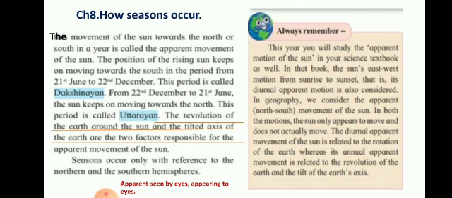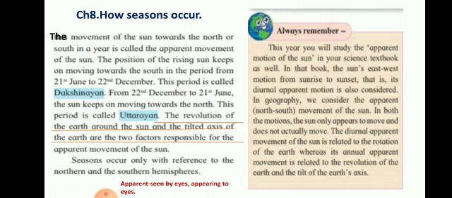Now always remember page 46. This year you will study the apparent motion of the sun in your science textbook as well. In that book, the sun's east-west motion from sunrise to sunset, that is its diurnal apparent motion, is also considered. Diurnal means day. Even in one day, we feel that the sun is rising from one direction and setting in the other direction, east to west. Actually the sun is not moving, but the earth is rotating on its axis.